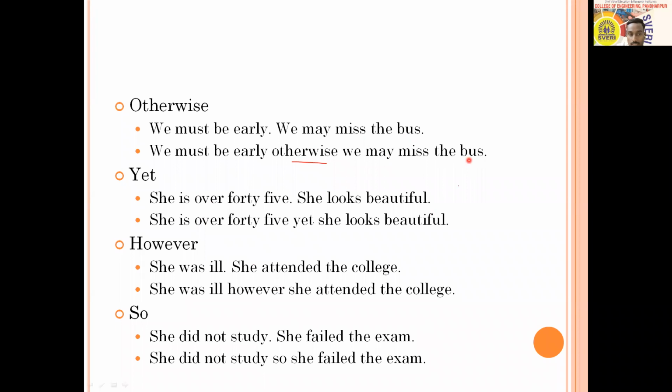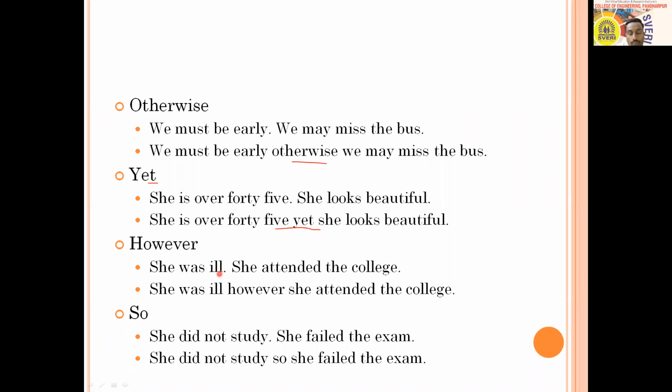Otherwise, we may miss the bus. "At" is similar to "but." She is over 45. She looks beautiful. You can connect it with "yet." She's over 45. Yet she looks beautiful. Contrast. You can replace it with "but" also.